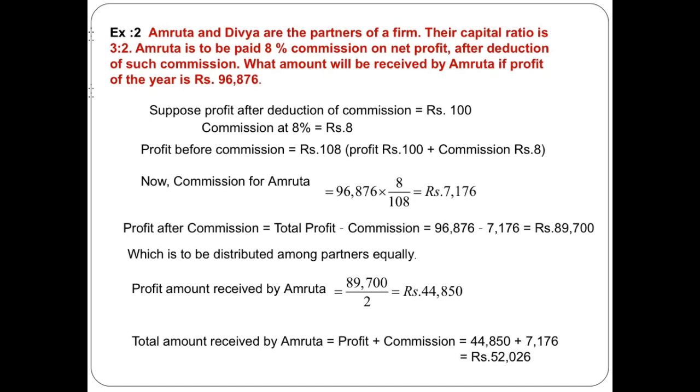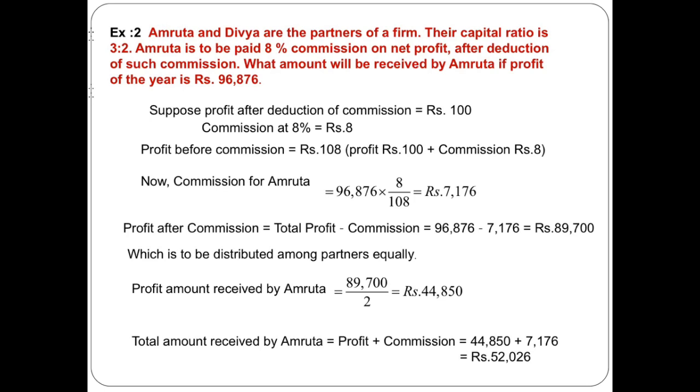Commission rate is 8%, so 8 rupees. So profit before commission is equal to 108, 100 plus 8 commission. Now apply that formula: profit multiplied by commission upon 100 plus percentage of commission. So profit is 96,876 into 8 upon 108, and our answer is equal to 7176. That is the commission received by Amruta.